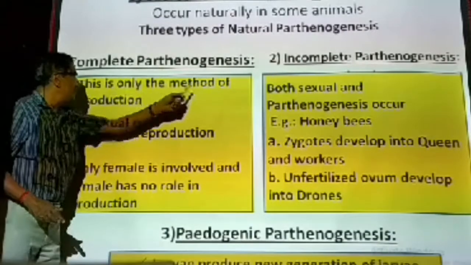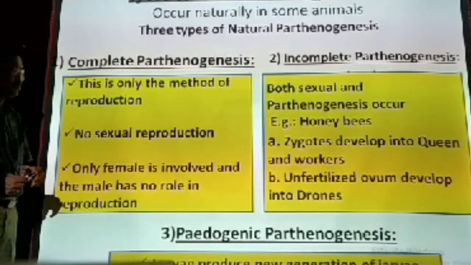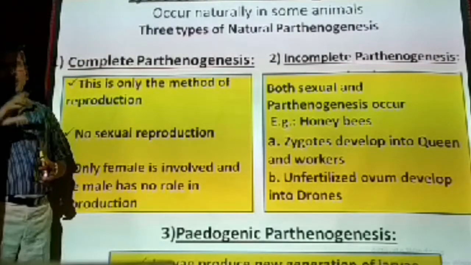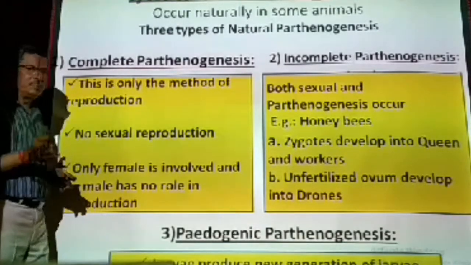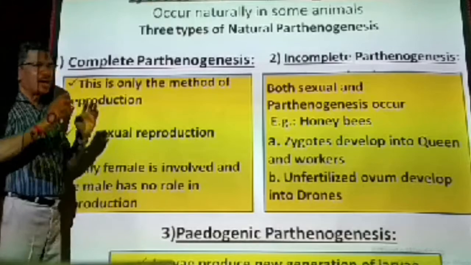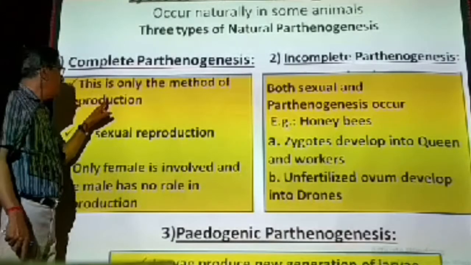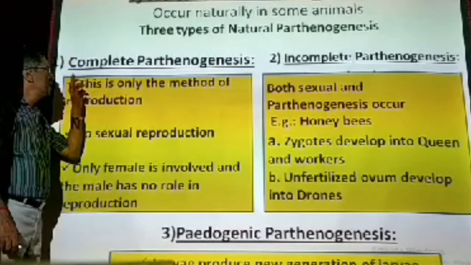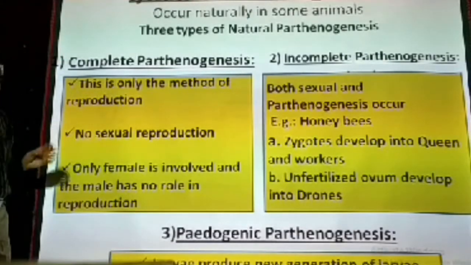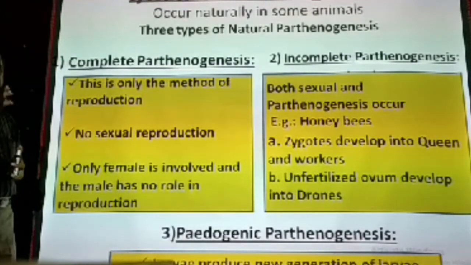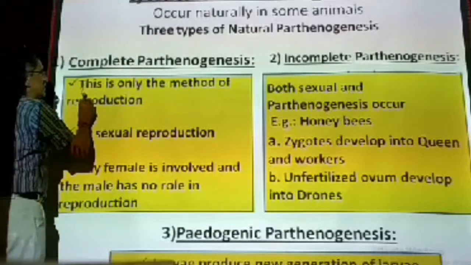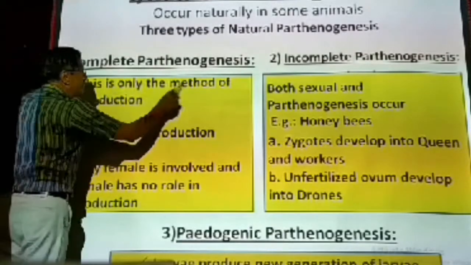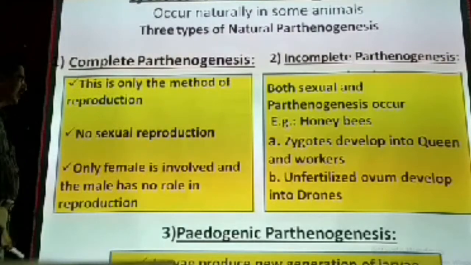this is the only method of reproduction in some organisms. Some organisms are there where males may be present and females will be present. Males will be producing sperms, and females will produce ovum, but they are not undergoing fertilization. Only the ovum will develop into the young ones. So in those organisms, other methods of reproduction cannot be seen. We cannot see the usual asexual method, and we cannot see the usual sexual method of reproduction. Only parthenogenesis is taking place. So we are calling this the only method of reproduction in some organisms.